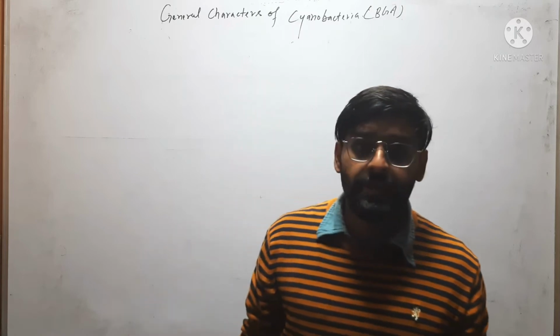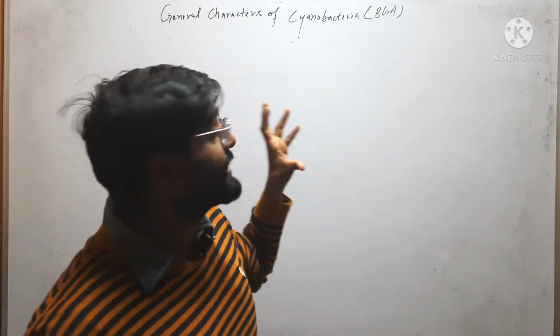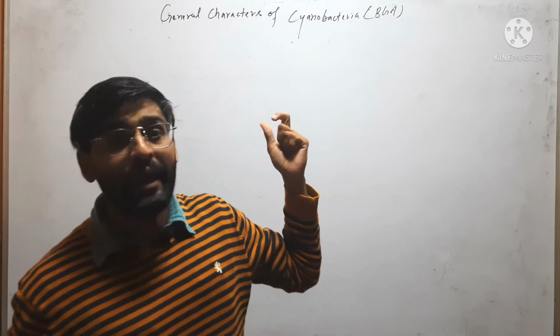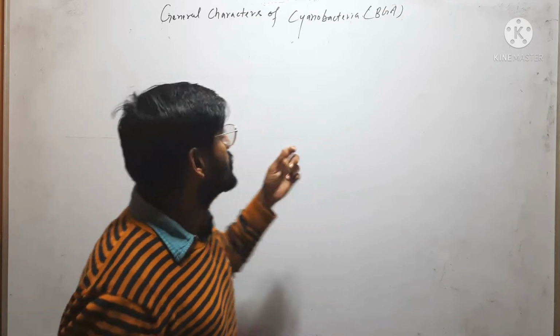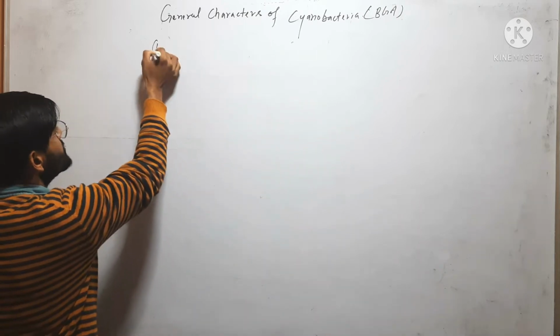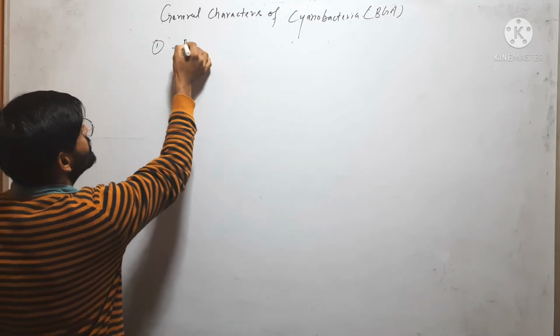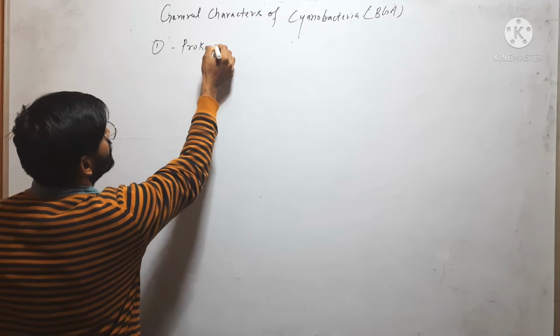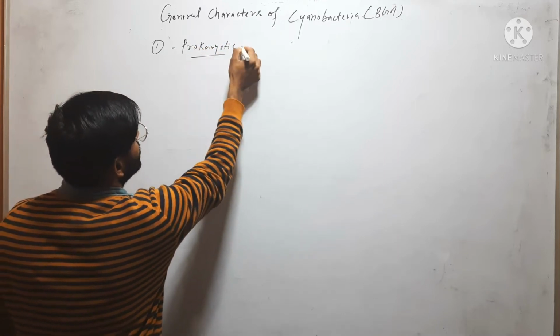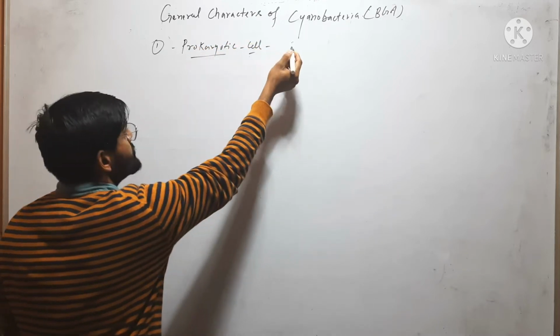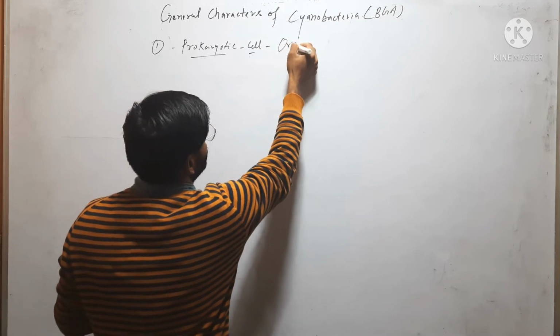Hello friends, in this video we'll discuss some general characters of cyanobacteria and blue-green algae. So the first character of cyanobacteria is it is a prokaryotic cell, or you can say prokaryotic organism.